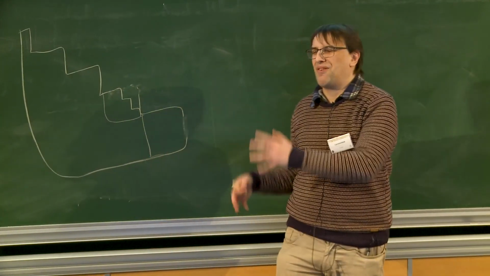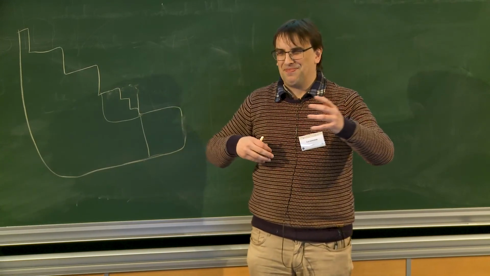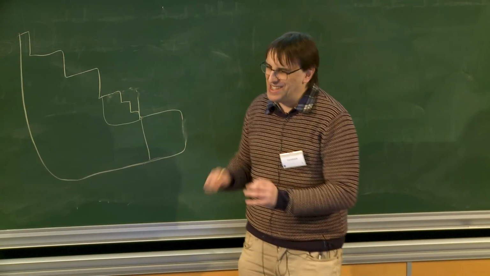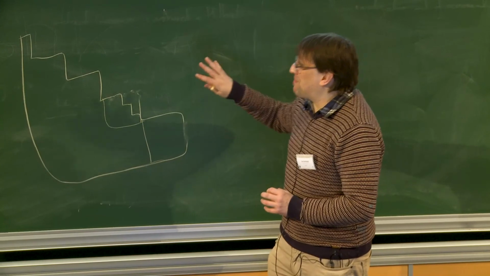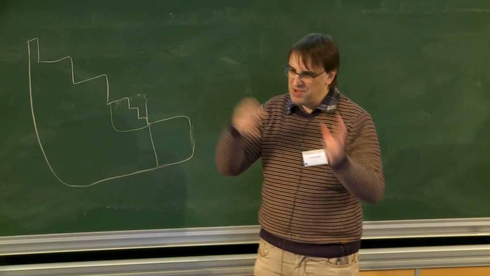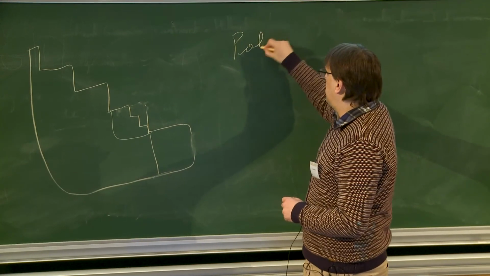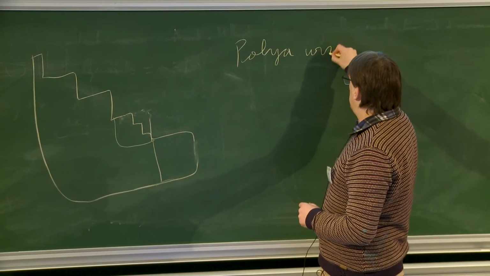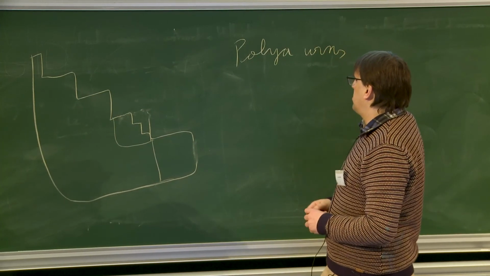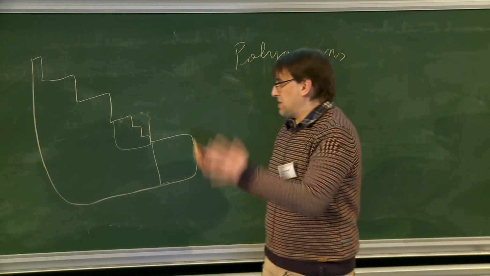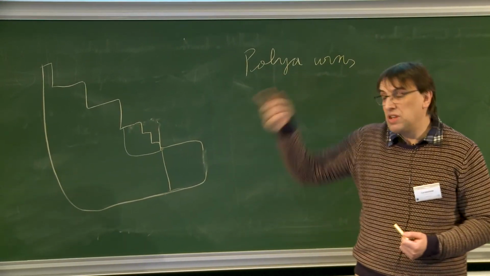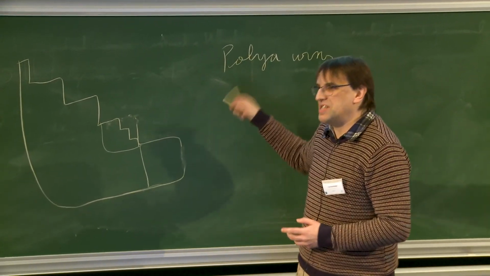More precisely, you have bijections of these objects, with some parameters, with some structures called Polya urns, trees and so on. In one of the articles that I was mentioning, we are using this, in fact.